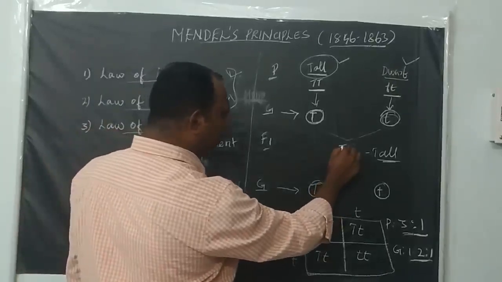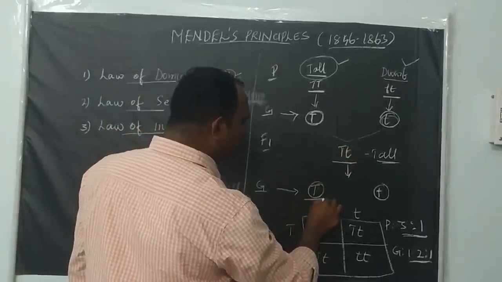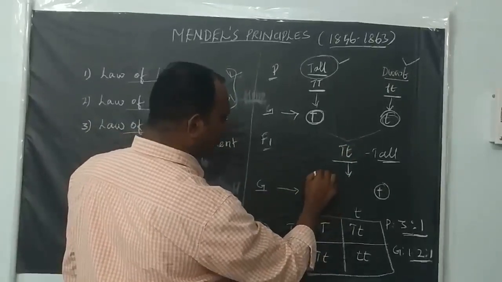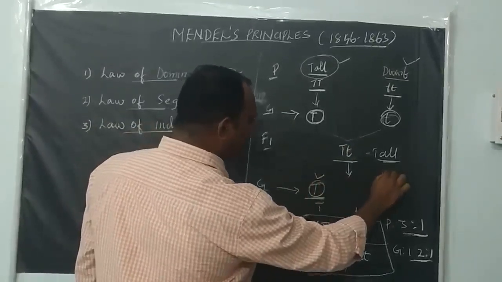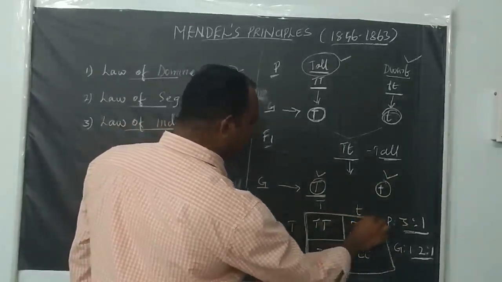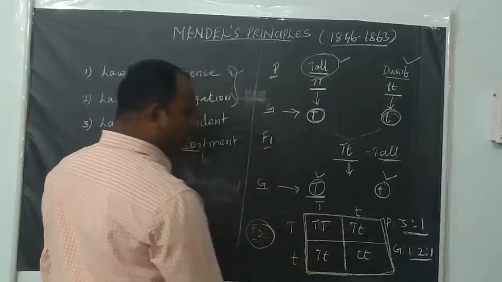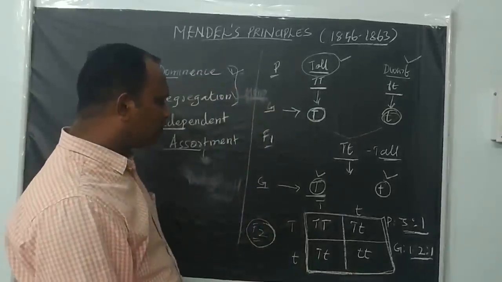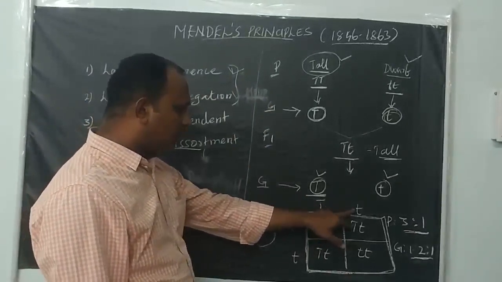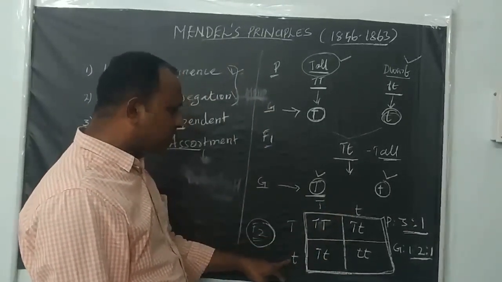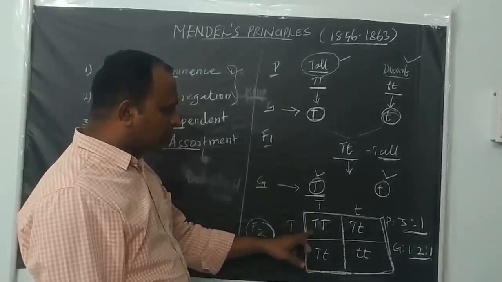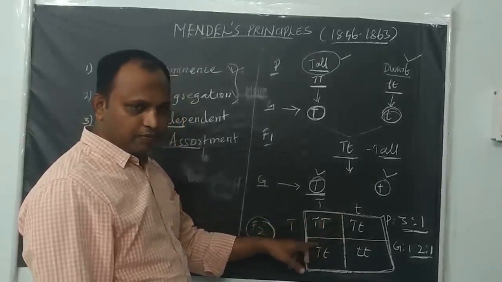The F1 progeny produces two kinds of gametes: gametes with capital T and gametes with small t. Here I am taking the gametes of the female plant, capital T and small t, and here the gametes of the male plant, capital T and small t. If you put a Punnett square, we will get four progeny.